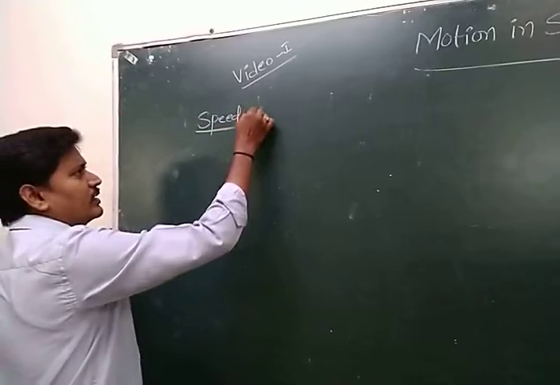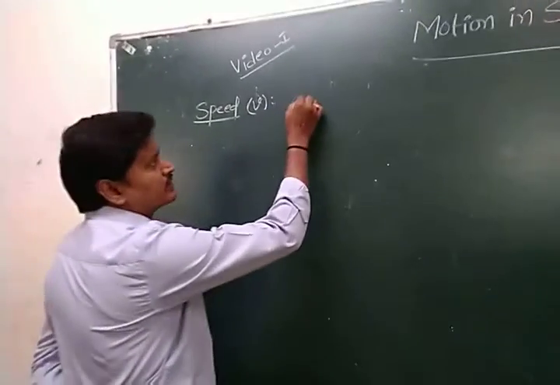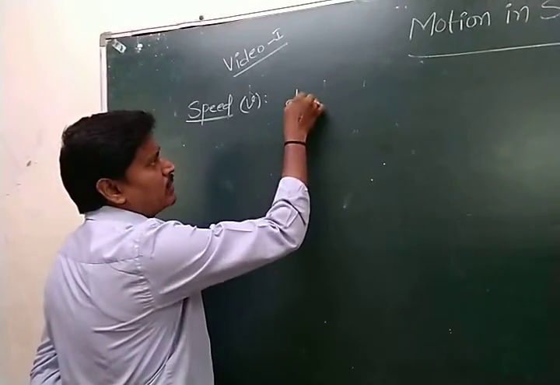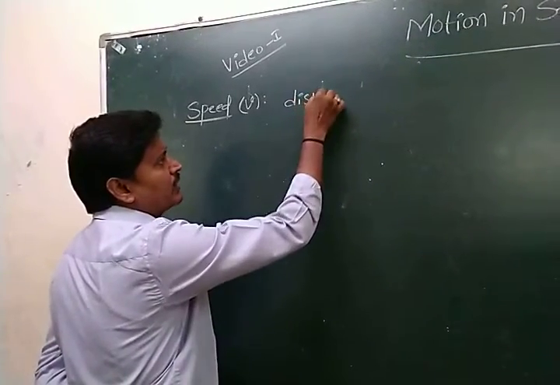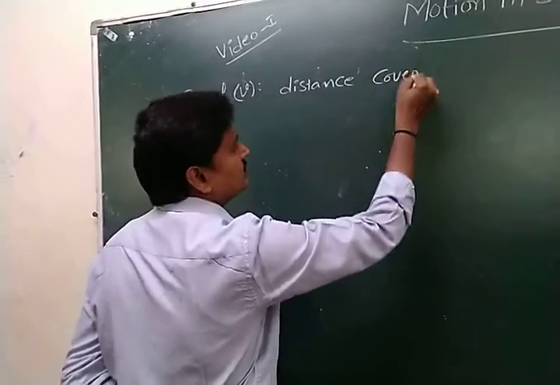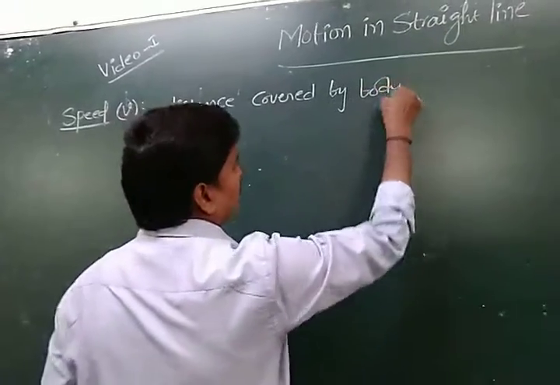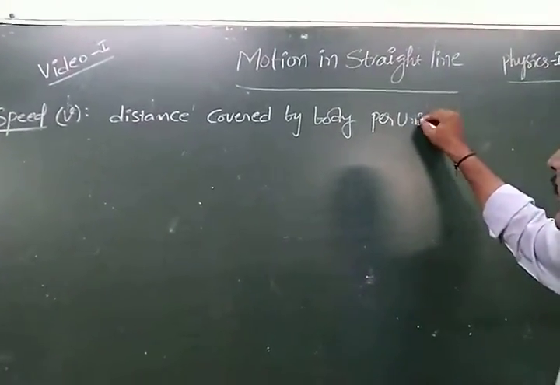Speed is indicated with the letter V. Speed is nothing but the distance covered by a body or particle per unit time.